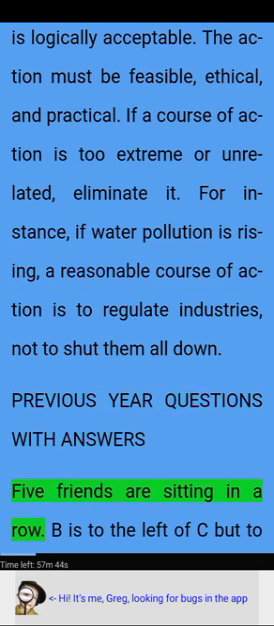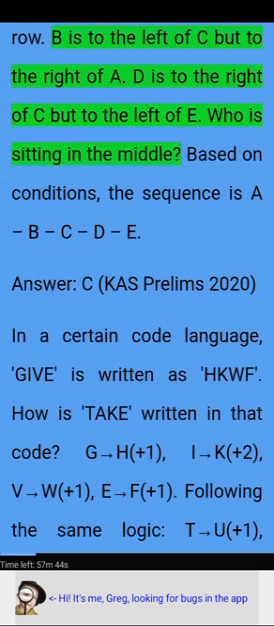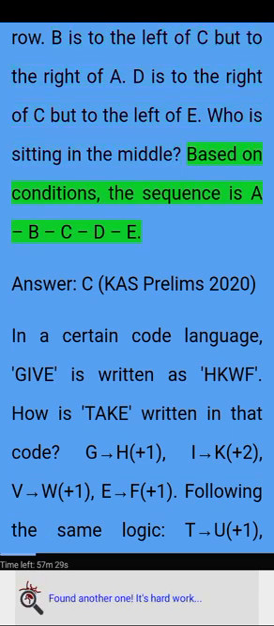Five friends are sitting in a row. B is to the left of C but to the right of A. D is to the right of C but to the left of E, who is sitting in the middle. Based on conditions, the sequence is A, B, C, D, E. Answer: see CAS Prelims 2020.